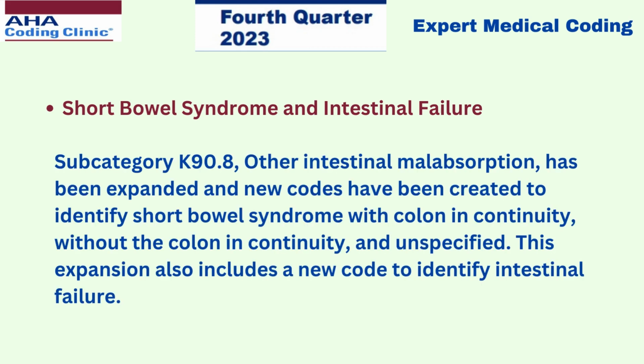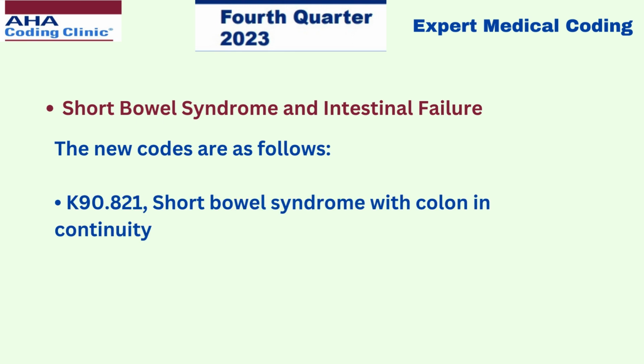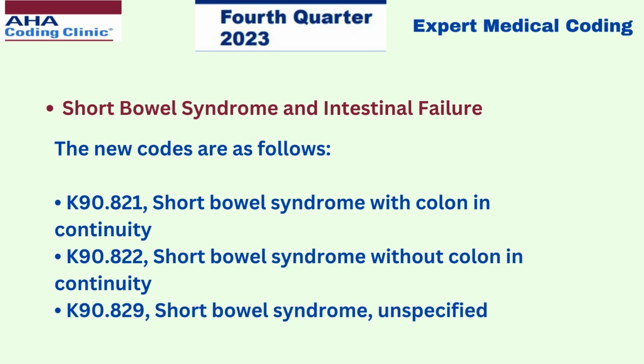And the update here is subcategory K90.8, other intestinal malabsorption, has been expanded and new codes have been created to identify short bowel syndrome with colon in continuity, without the colon in continuity, and unspecified. This expansion also includes a new code to identify intestinal failure. The new codes are as follows: K90.821 for short bowel syndrome with colon in continuity, K90.822 for short bowel syndrome without colon in continuity, K90.829 for short bowel syndrome unspecified, and K90.83 for intestinal failure.